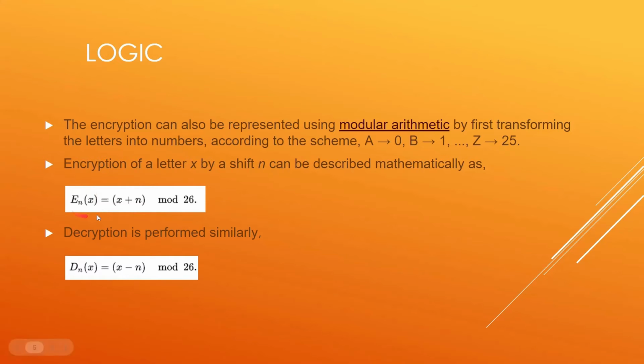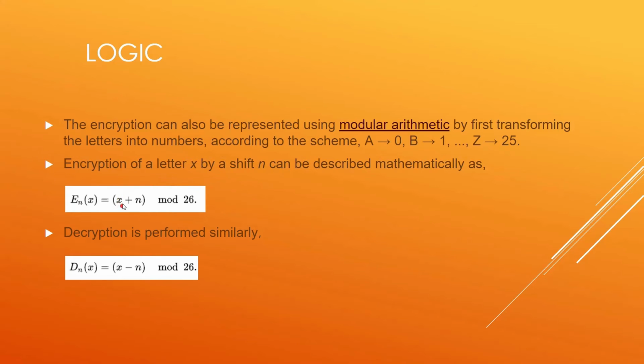Now here EN, that is the encrypted text, equals X, where X is the index of the plain text alphabet. Let's say we have given A as index 0, B as 1, and up till Z we have given 25. There are 26 alphabets, and Z is 25 because we started from 0. Suppose we choose A. We want to see what A in the plain text corresponds to in the ciphertext.